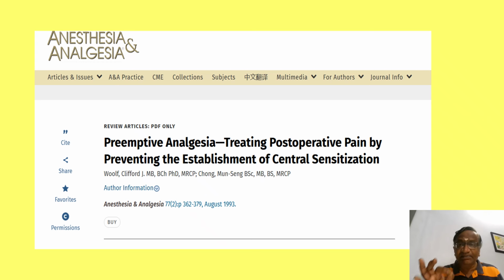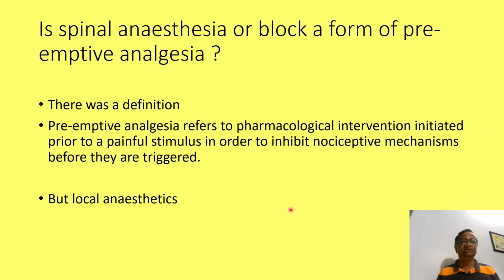Preemptive analgesia means treating post-op pain by preventing the establishment of central sensitization. Now there is a confusion. We are doing spinal anesthesia or epidural anesthesia alone. Is it a form of preemptive analgesia? I feel it is yes, because we are using a pharmacological intervention like local anesthetics into the epidural or spinal. But routinely, only one textbook describes this.